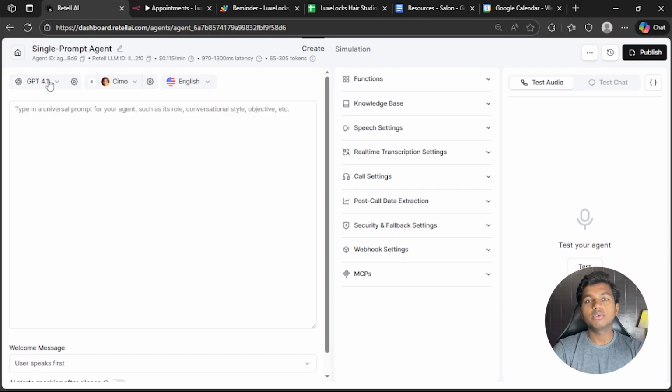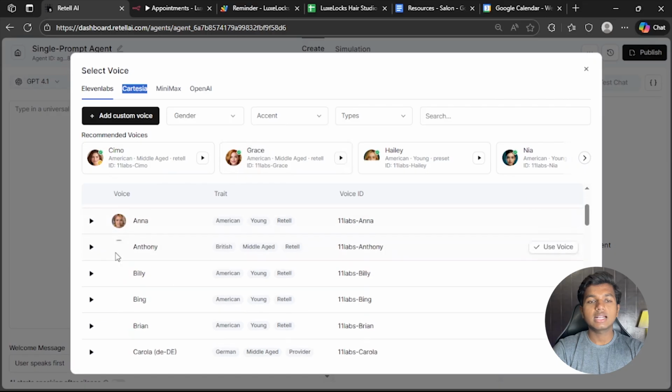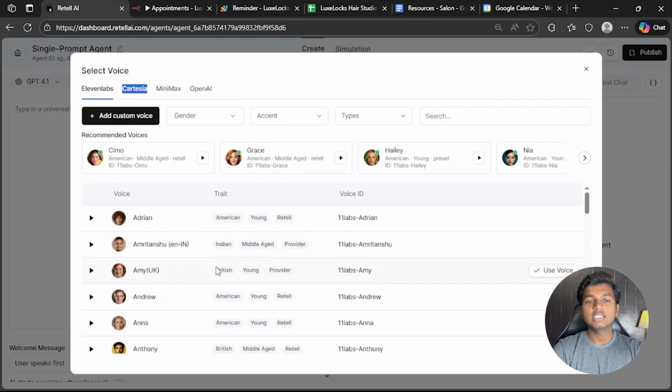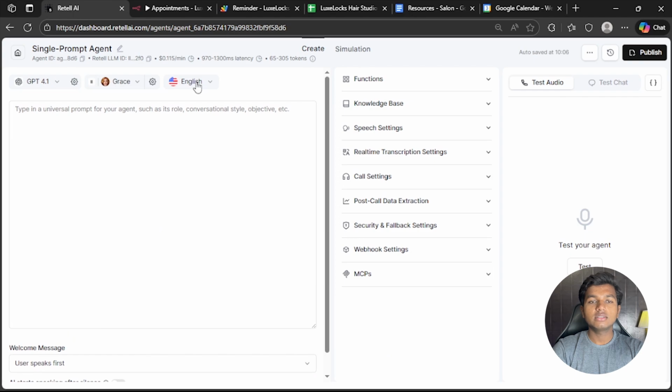This is going to be the brain of the Retell AI voice agent. Let's pick default. We can also choose a custom voice. I will choose Grace in here, but you can check and pick any voice that you like, male or female. I've chosen Grace. You can also choose a language, but we will keep English the default language.